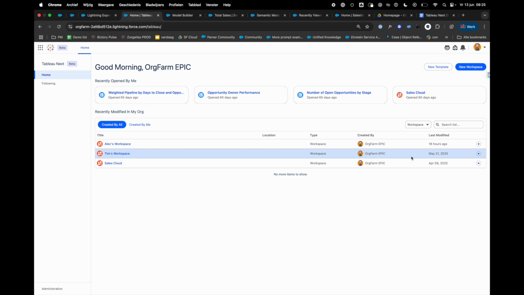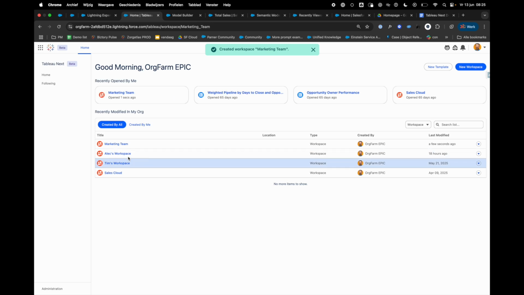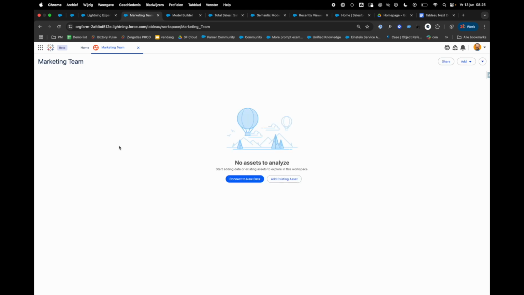On the level of the workspace, you can set who can see what and which actions they can take with your data. For example, I want to create a workspace for my marketing team. I can set up a brand new workspace and start working from there, making sure that only the marketing team can access visuals and dashboards which are being generated in that environment.